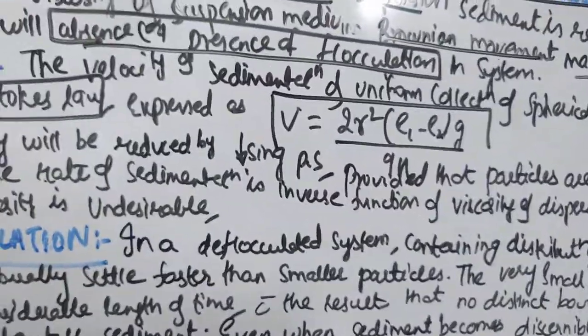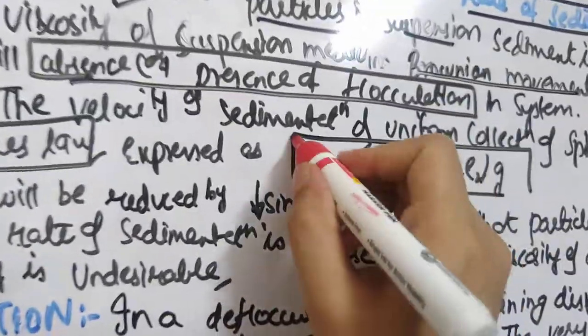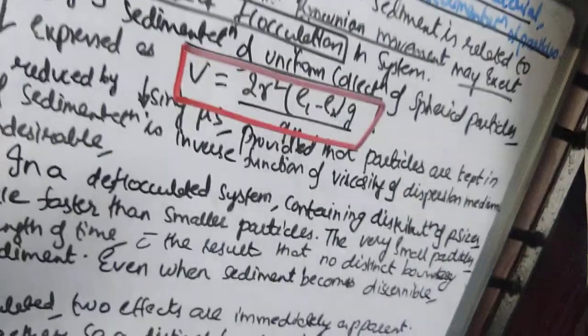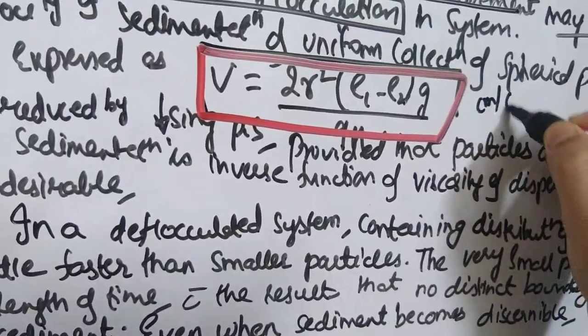So this sedimentation rate is given by the equation V is equal to 2r square into rho 1 minus rho 2 into g by 9 eta. What are those terms? We will have a look now. V is the terminal velocity in centimeter per second.